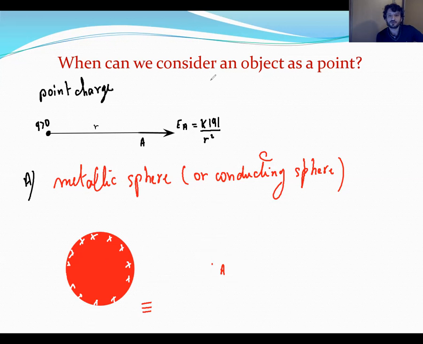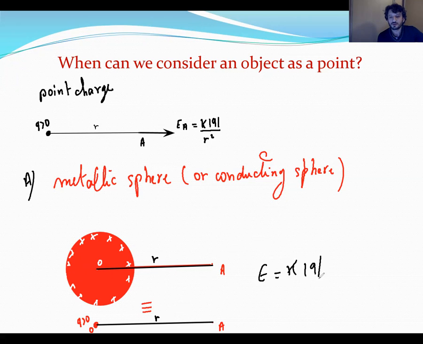Here we have O. It's like a positive point charge at O, and here we have A, and the distance between them equals R. So we can say E equals KQ divided by R squared.